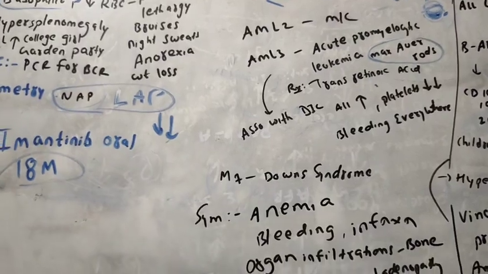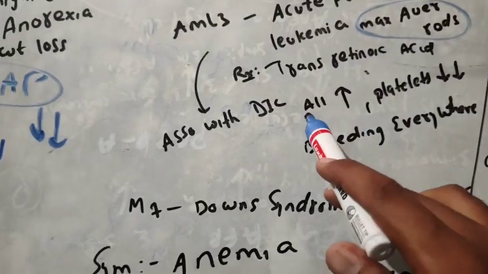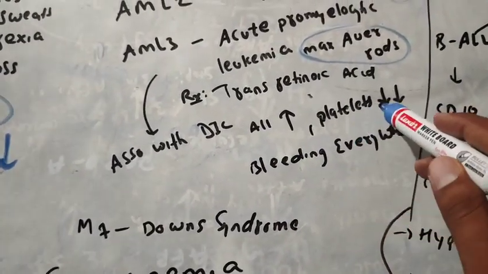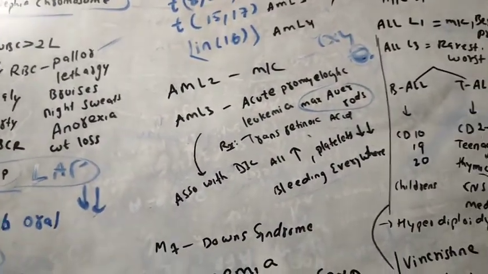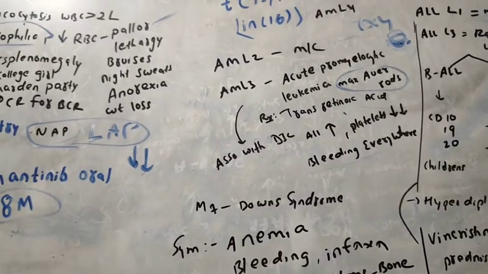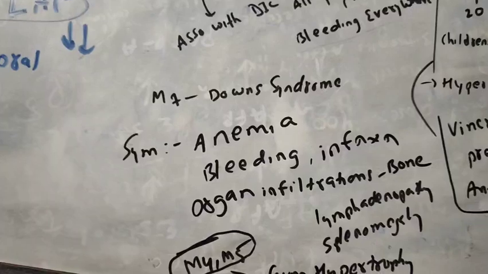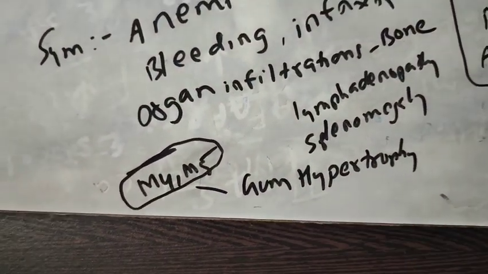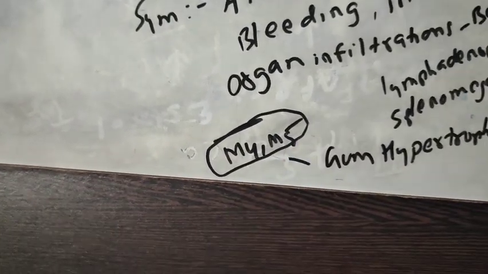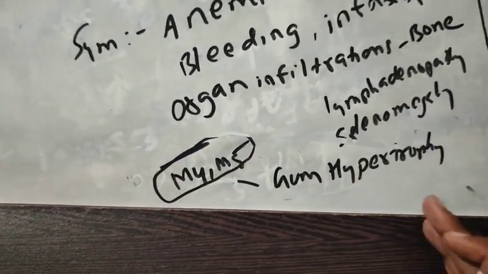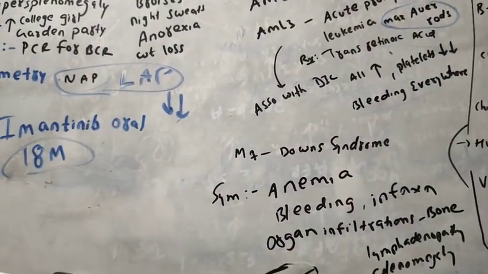DIC, disseminated intravascular coagulation. I think you guys know about this. In DIC, everything increases but the platelet count decreases and there is bleeding everywhere. In the history they will give bleeding of the subconjunctiva and also bleeding of the gums, everything. If they only mention gum hypertrophy and only gum bleeding, then you have to think about AML type 4 and type 5. Only gum bleeding, then mark M4, M5. If you are seeing bleeding everywhere, mark AML type 3.